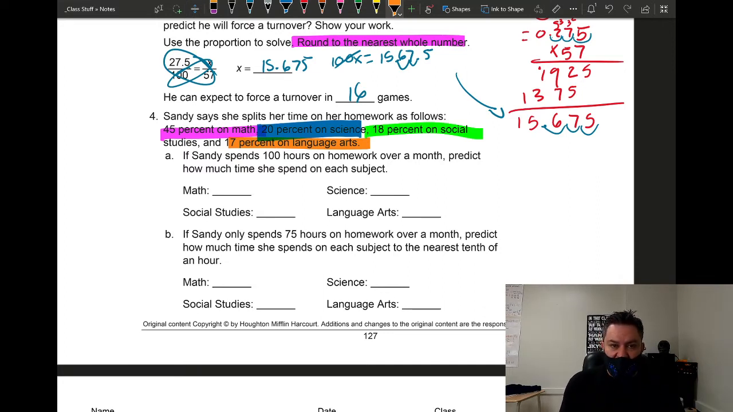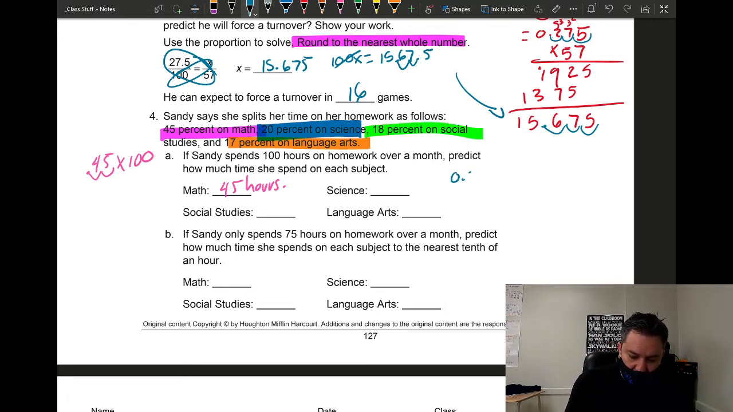And this is going to be very simple because we're just multiplying by 100. So let's start with math. So we're going to convert 45% right there. And then we're going to multiply times 100. That means move the decimal twice to the right. So this is 45 hours. That's it. And then we're going to do science. 20%. 0.20 times 100. Move the decimal 2 times. So this is 20 hours.